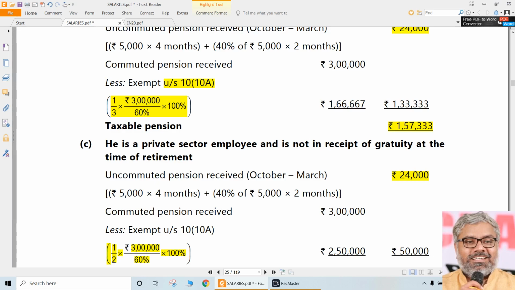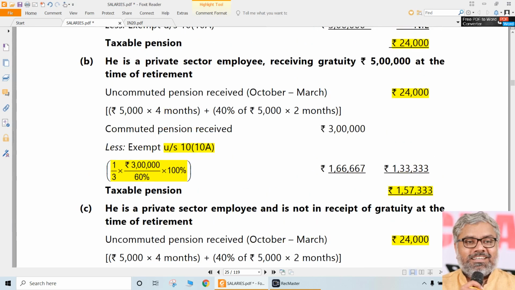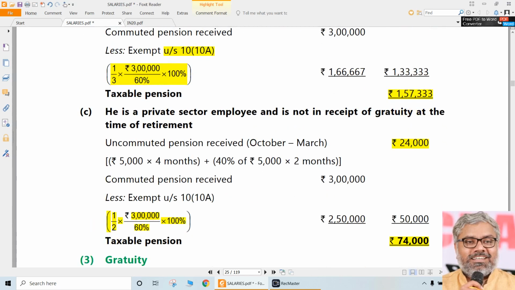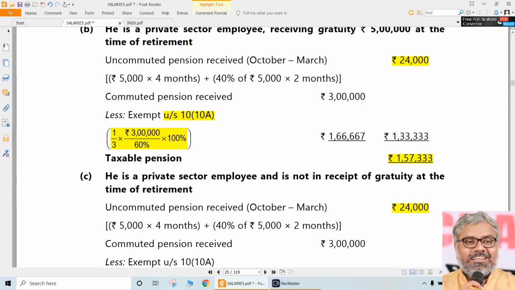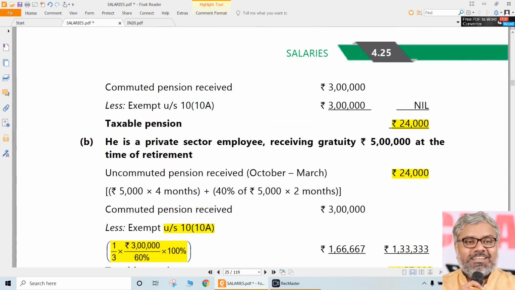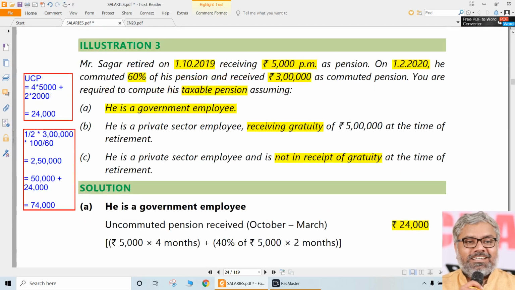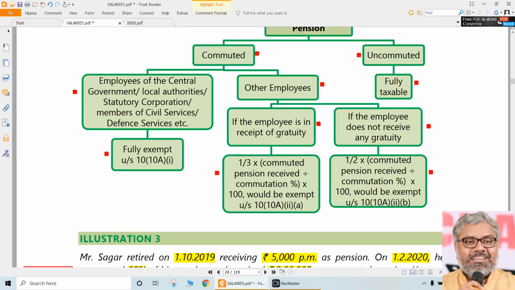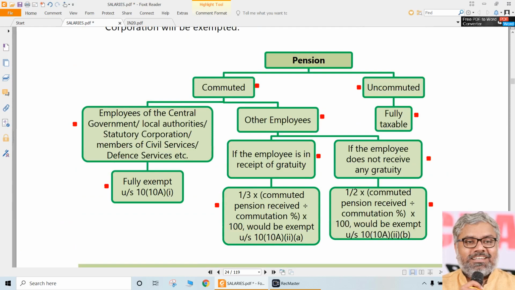On that, 1/3 or half depends upon whether the employee received gratuity or not. So calculating this part of commuted pension, if the employee had commuted the whole of the pension, is important. Once that is done, 1/3 or half is not a big deal. That can be done according to the nature of employment and according to whether the employee has received gratuity or not. That is about section 10(10A).